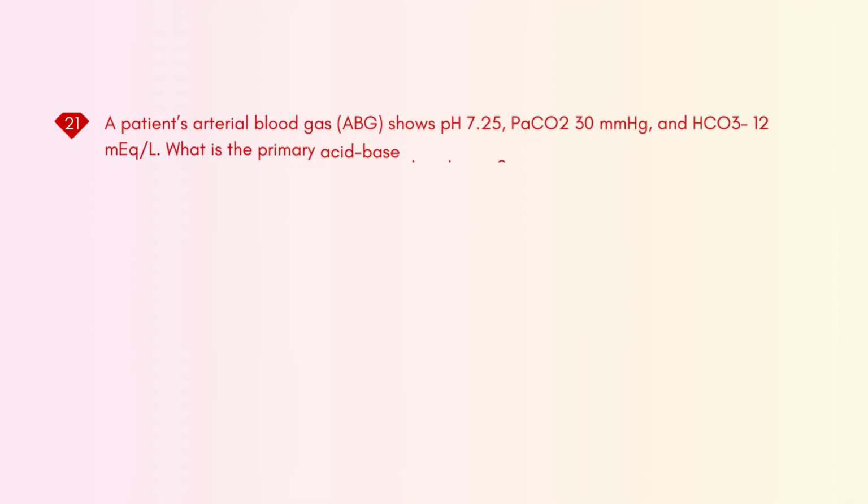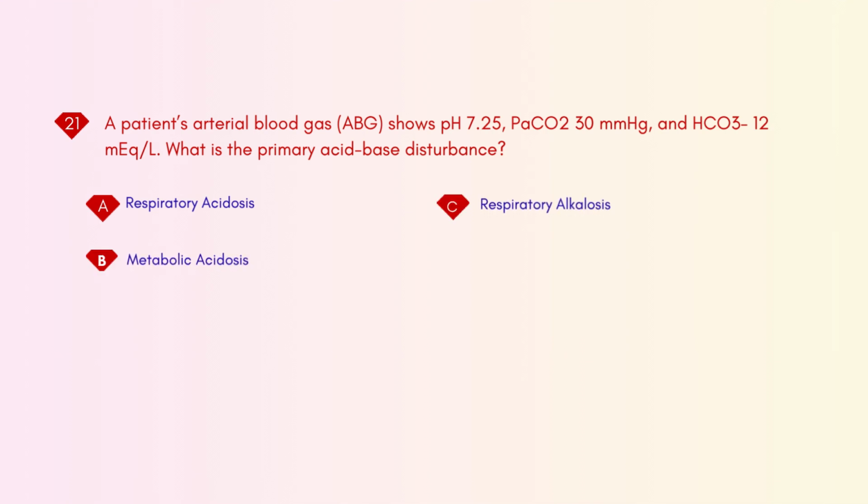A patient's arterial blood gas, ABG, shows pH 7.25, PaCO2 30 mm of mercury, and HCO3 12 milliequivalent/L. What is the primary acid-base disturbance? A. Respiratory acidosis. B. Metabolic acidosis. C. Respiratory alkalosis. D. Metabolic alkalosis.